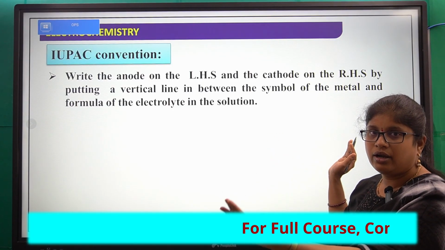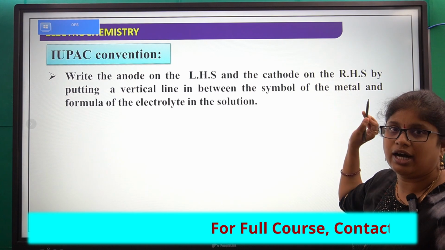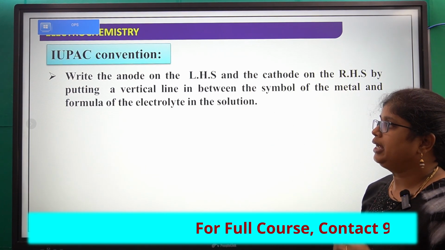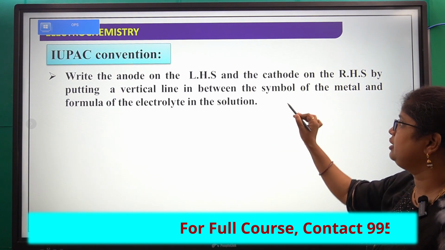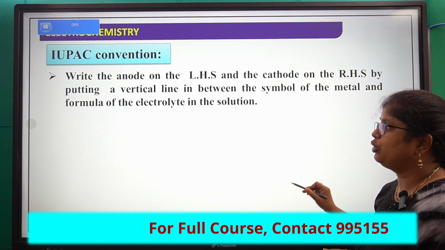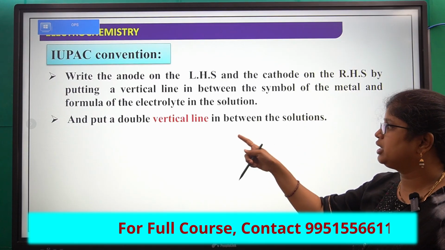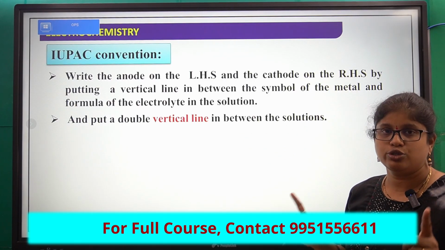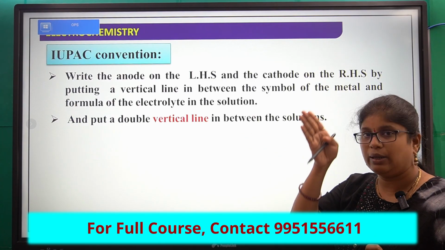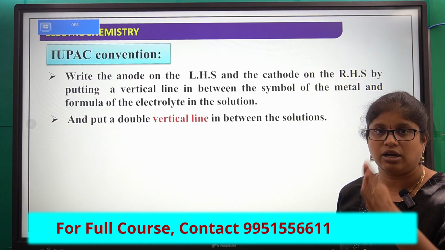Left hand side, anode half cell reaction, and right hand side, cathode half cell reaction, by putting a vertical line in between the symbol of the metal and the formula of the electrolyte in the solution, and put a double vertical line in between the two solutions. Here the double vertical line indicates the salt bridge.